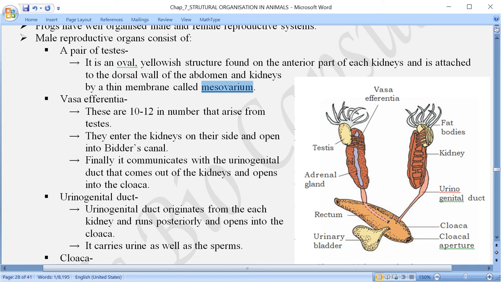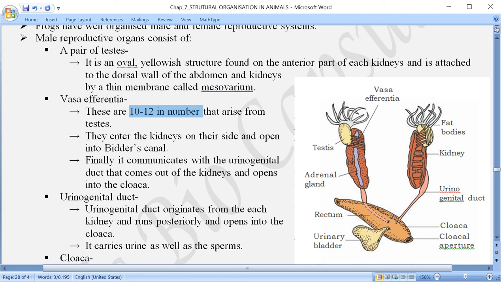A pair of testes, yellow in color, is attached to the dorsal wall of the abdomen and also to the kidneys with the help of a thin membrane called mesovarium. Now coming to the next structure, you can see some lines in the figure, which are called vas efferentia. The vas efferentia are 10 to 12 in number. कितने हैं? 10 से 12 हैं, and these arise from the testis. कहाँ से start हो रहे हैं? Testis से.